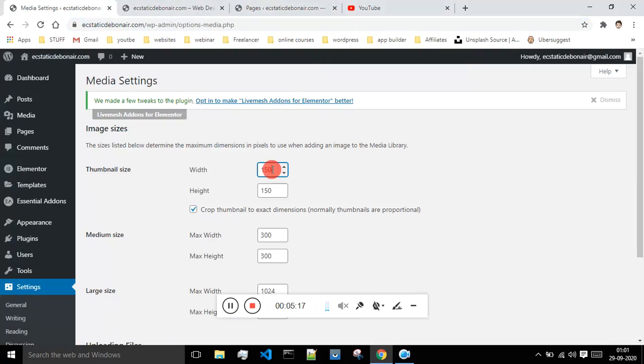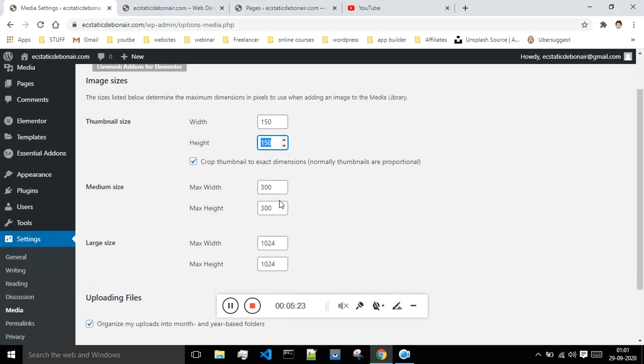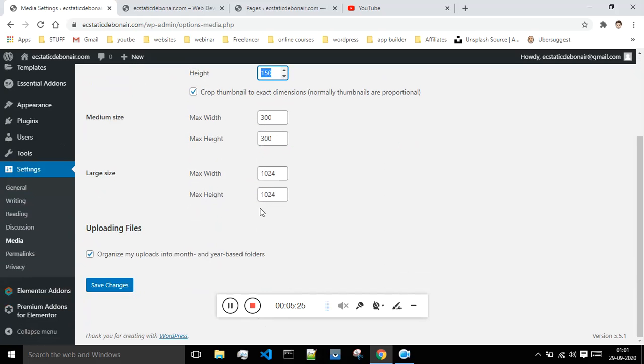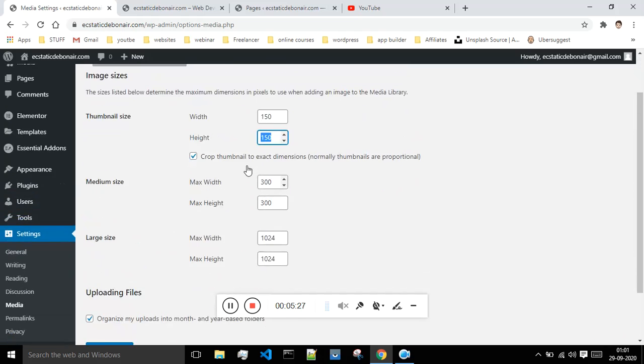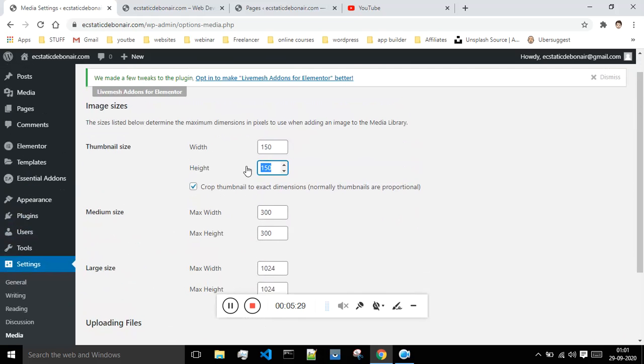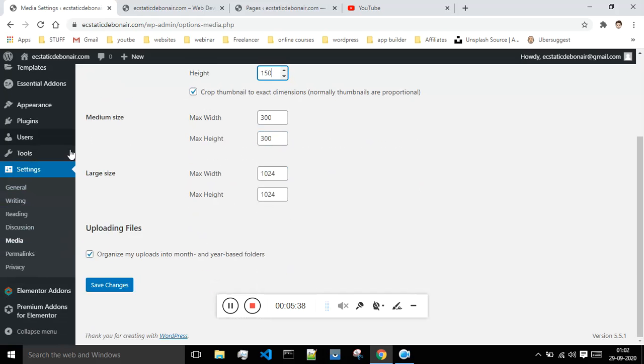This basically specifies the width of the thumbnail, and this tells the height of the thumbnail, and this is the media size, then the large size, etc. If you want, you can change them. Whenever you write a post, it by default has some image which is known as the featured image, and these are the dimensions of that image. So you can change those details from here.